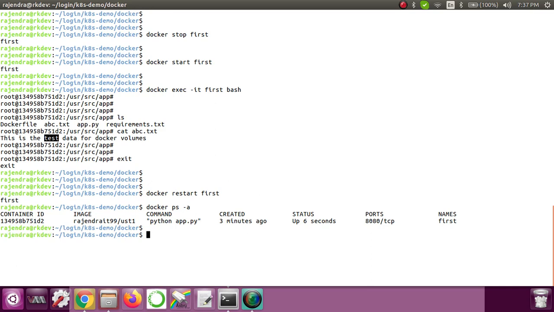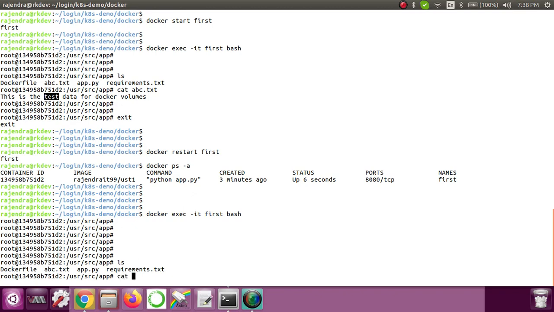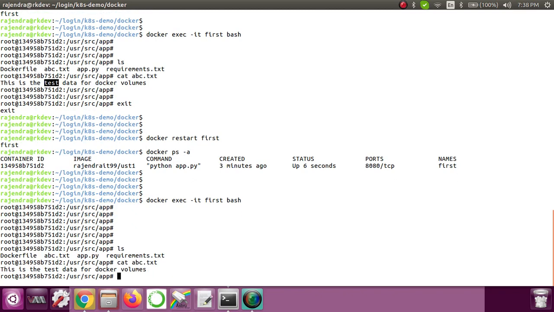Okay, now the container got restarted. Let's log in inside the container: docker exec -it, sorry, then your container name and bash. Now I'm inside the container. Let me do ls. You can see that abc.txt is still there and the contents are also there. So a second statement we can make is that if you restart the container, the data that the application has written is still there. So if you stop and then start, or if you restart the container, the data will be there itself.